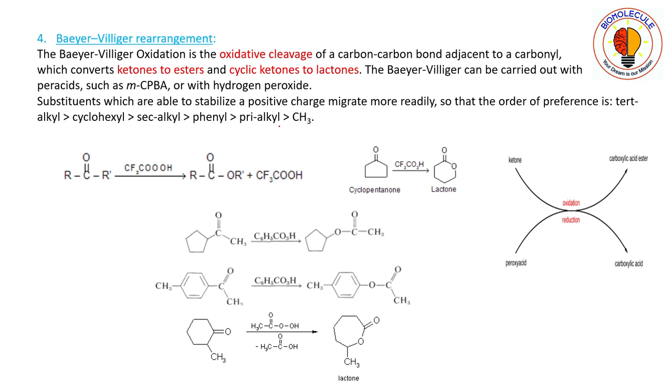Baeyer-Villiger oxidation is the oxidative cleavage of a carbon-carbon bond adjacent to a carbonyl, which converts ketones to esters and cyclic ketones to lactones. Okay, it is the oxidative cleavage of a carbon-carbon bond adjacent to a carbonyl. So what do you mean by oxidative cleavage?